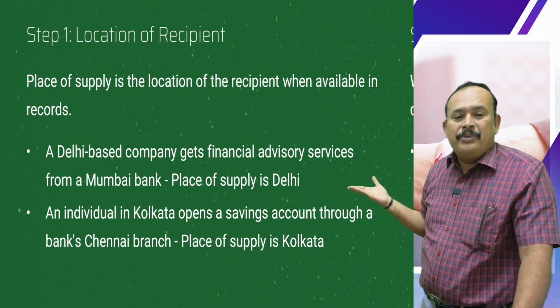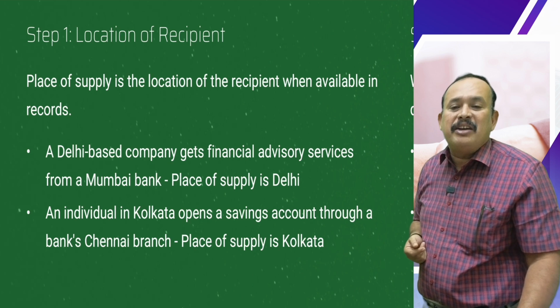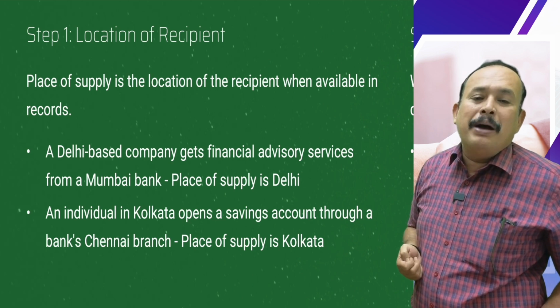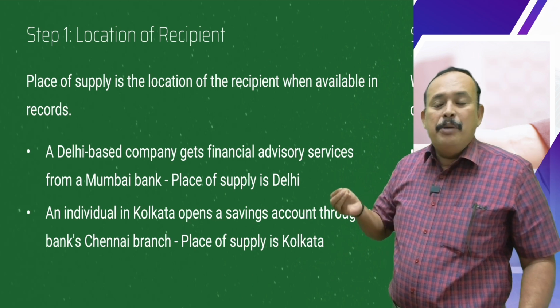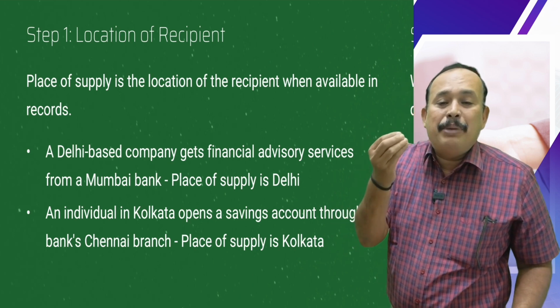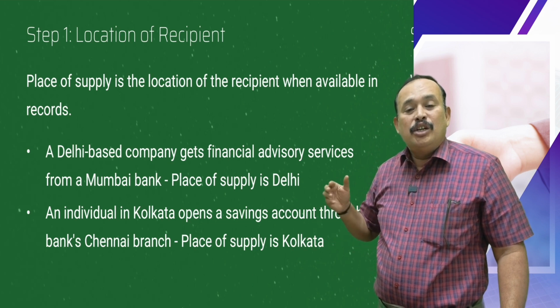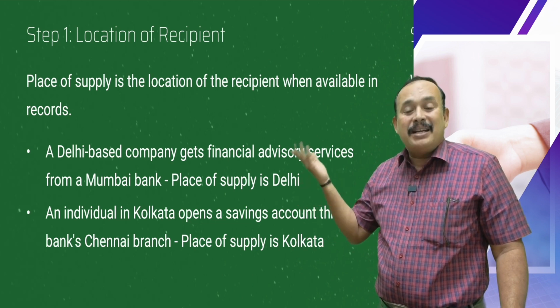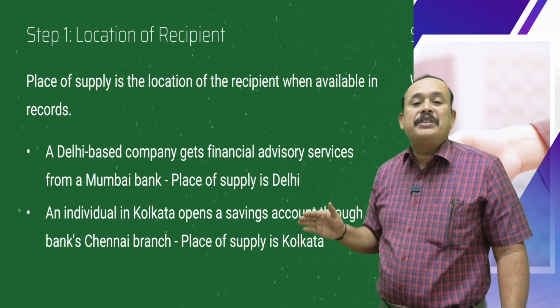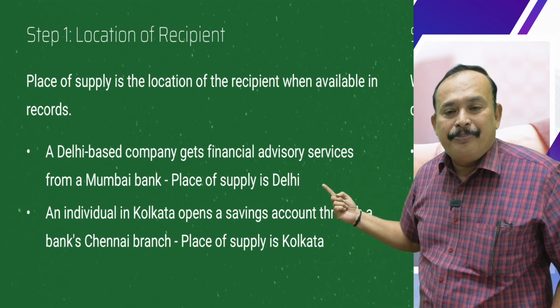One example, a Delhi-based company gets financial advisory services from a Mumbai bank. So, the Delhi-based company gave their address to the banker, Mumbai bank. So, the Mumbai bank provides the services to a customer whose address is available with them. Place of supply equal to location of the recipient. Recipient where? Delhi. So, place of supply equal to Delhi.